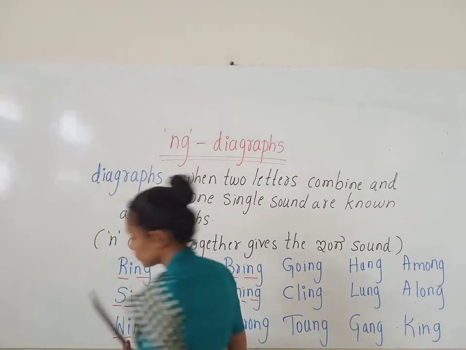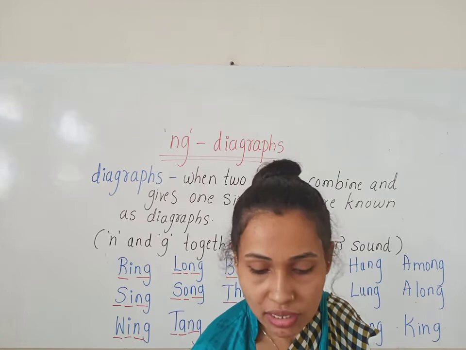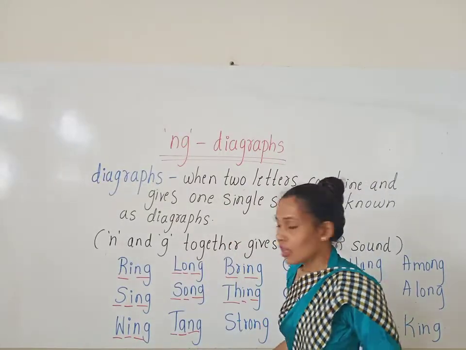Okay, children. Now look at the next word.